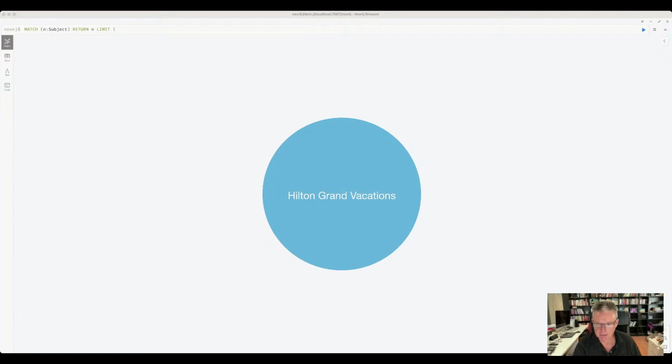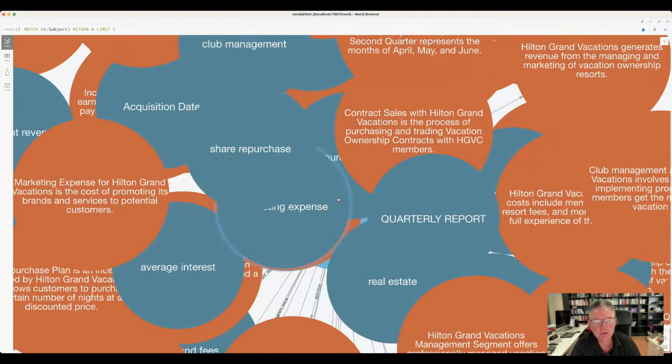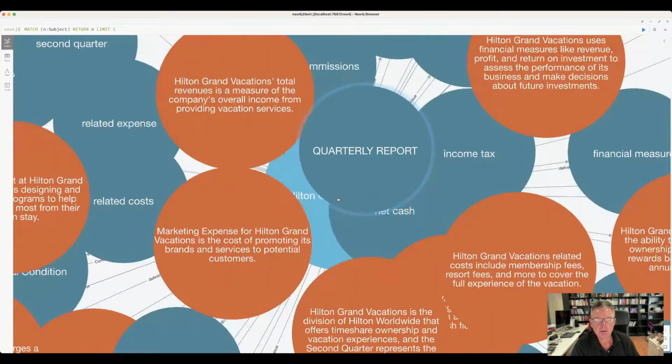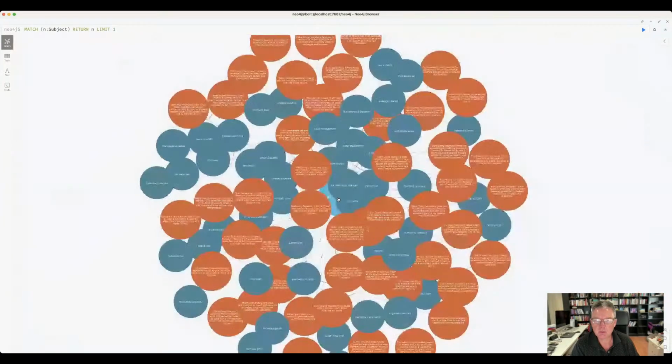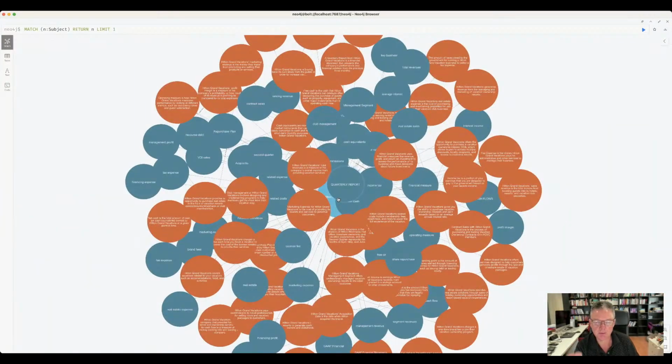So what this does basically is show you the topics that are addressed in Hilton Grand Vacations, HGV, the topics that are to be addressed in HGV, and that are of their highest priorities and highest importance. So these are the main subjects, the main topics that we're looking at. So we see topics like contract sales here, repurchase plan, recourse debt, voice sales, brand fees, fee expense, etc. Profit margin, cash flows, interest income.